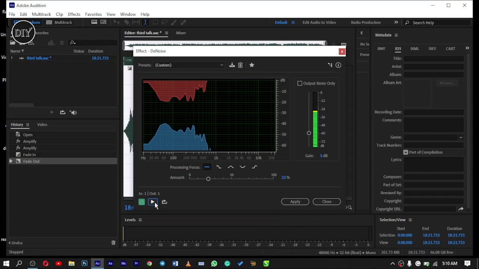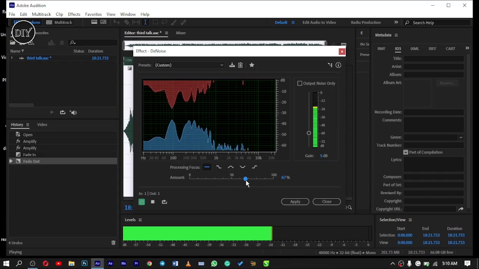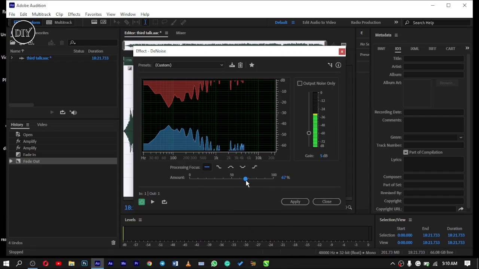You can decide to add more of the noise reduction, increase the percentage, but you will discover that the more you increase the percentage of the noise, the more it reduces the pitch of the original voice that you want to actually have in the audio. So you want to keep it at a very reduced rate. I put my own between 20-25, so that I will still have the original sound of the person that is talking.